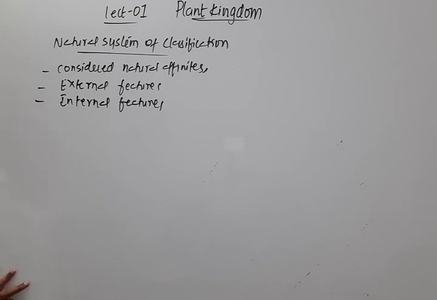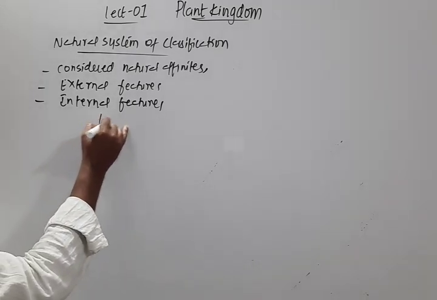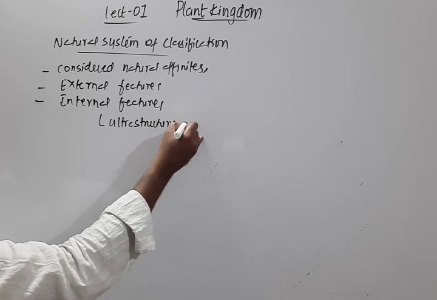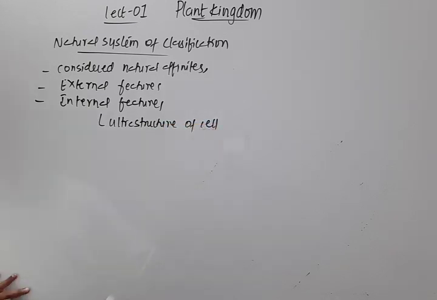These internal features include the ultrastructure of the cell, the plant cells, which will give a very clear-cut idea between the members of different groups, whether they belong to the same or different groups. So they took the ultrastructure of the cell.